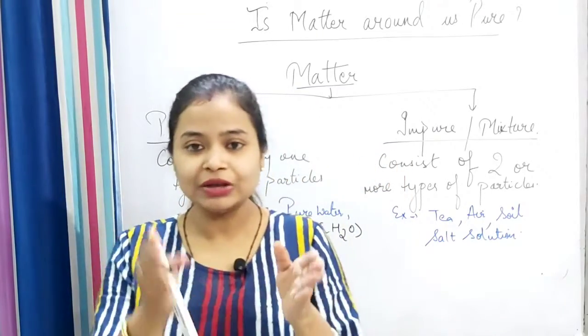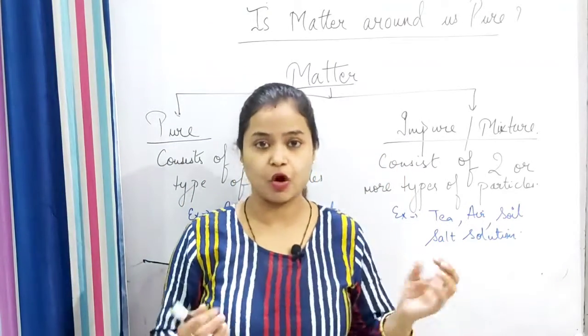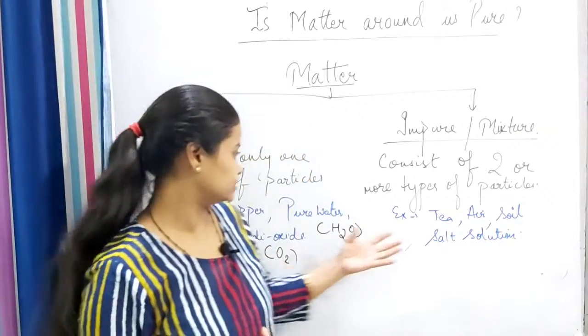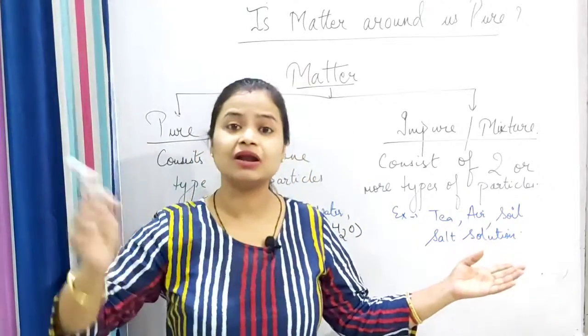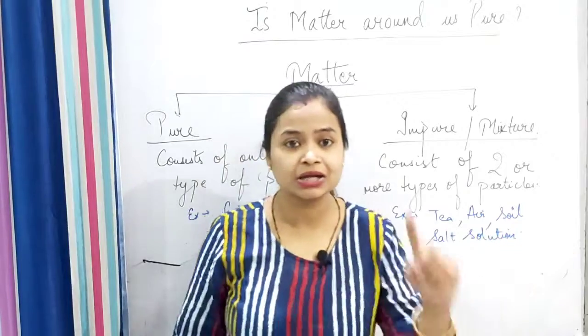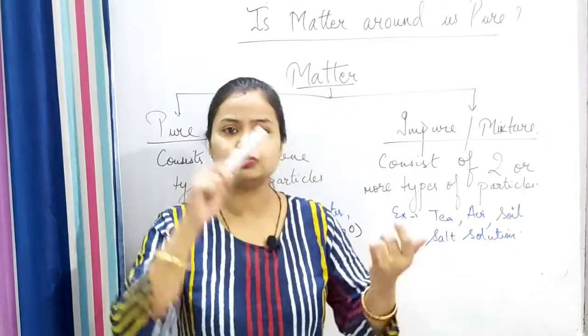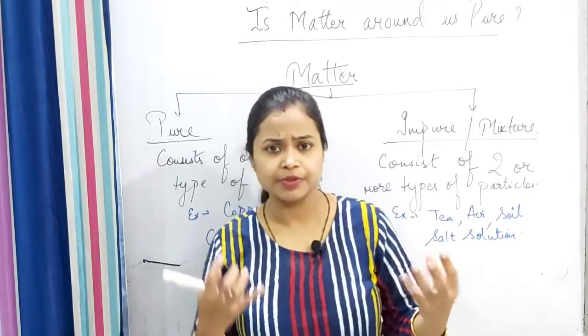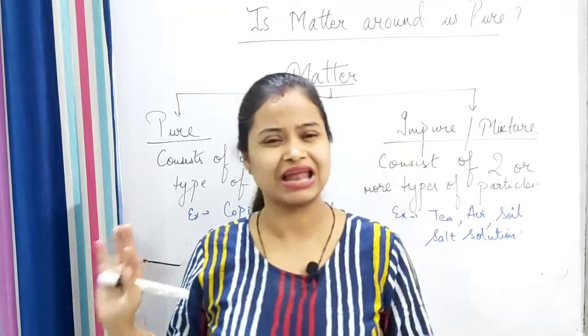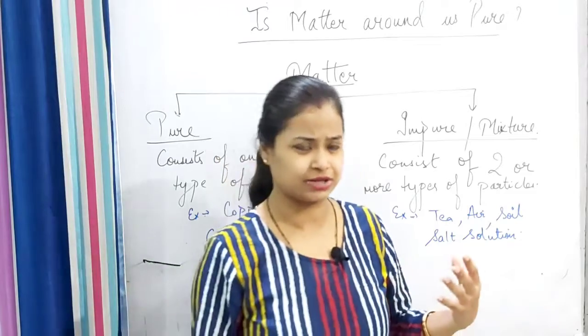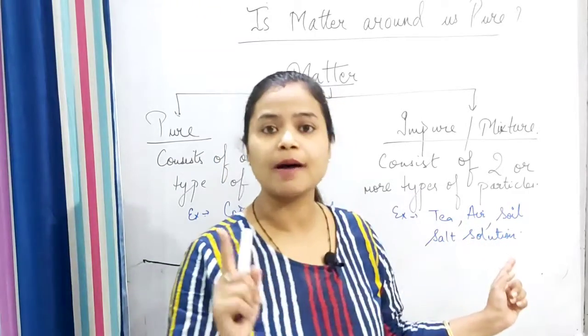So when you obtain tea, it is a mixture of so many substances. Air surrounding us is a mixture, because air does not consist of one type of particle. Air can have hydrogen, oxygen, helium, then carbon dioxide and many other dust particles. Therefore, air is also a mixture.